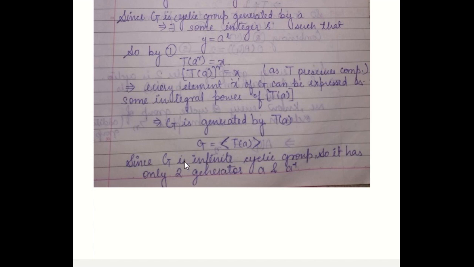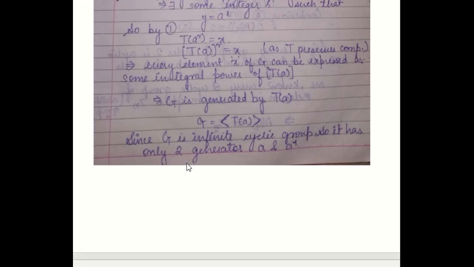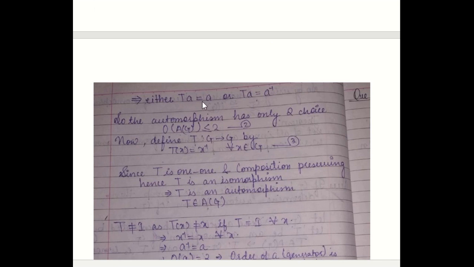Since G is an infinite cyclic group, it has only two generators. This is a very important property of cyclic groups: in an infinite cyclic group, there exist only two generators, a and a inverse. T(a) is also a generator. So either T(a) is equal to a or T(a) is equal to a inverse. So the automorphism has only two choices. Order of A(G) is less than or equal to 2.